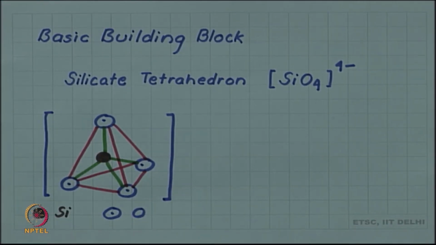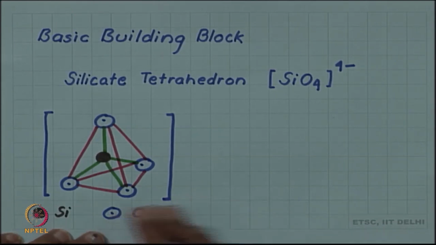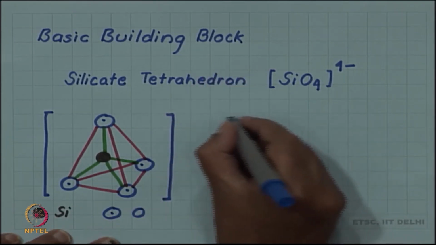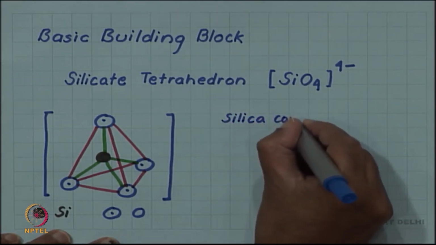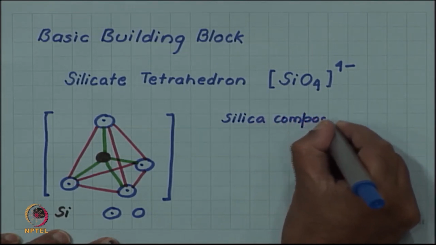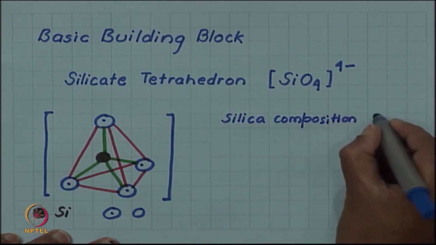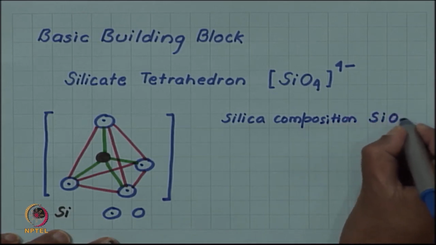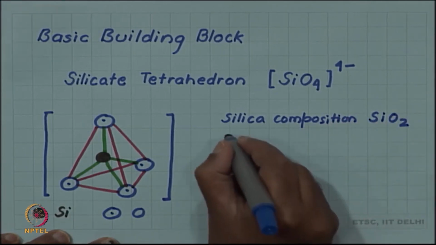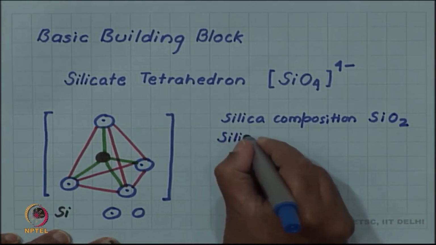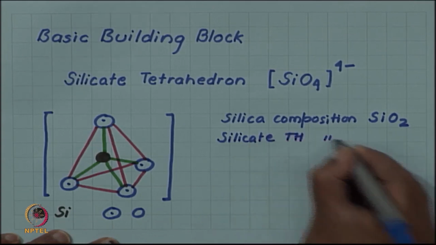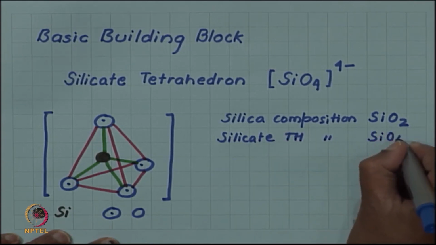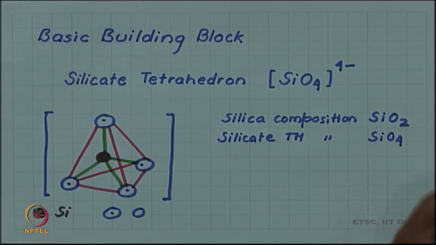But if you look at the composition of the silicate tetrahedron, that is not of silica. The silica composition is SiO2, whereas the silicate tetrahedron composition is SiO4. So, it is not satisfying the composition, it is having more oxygen.